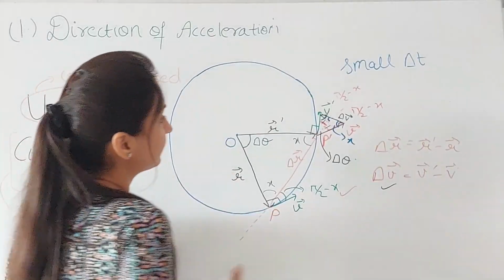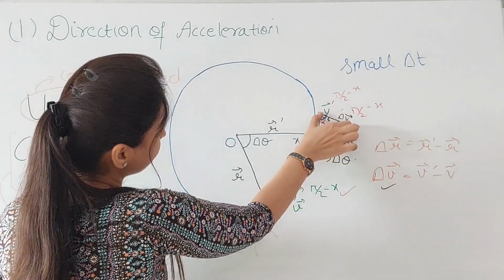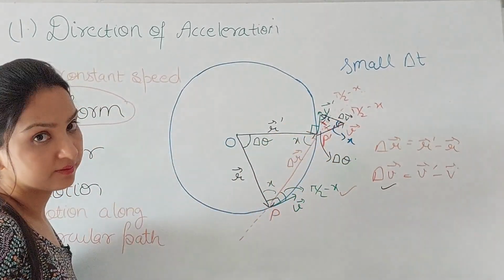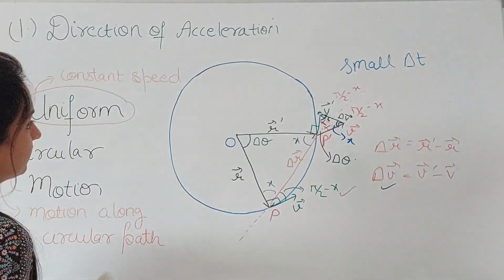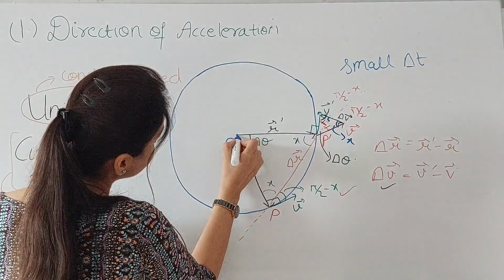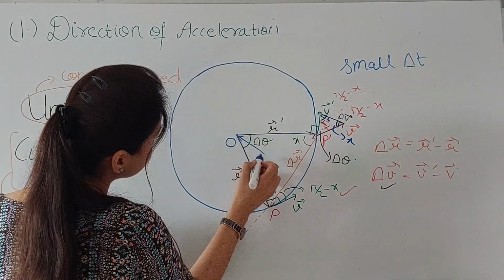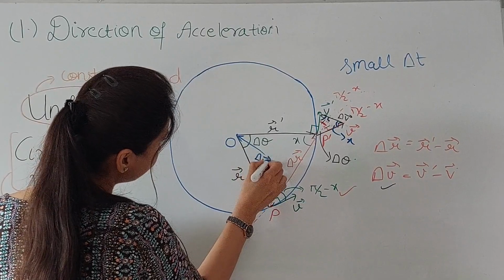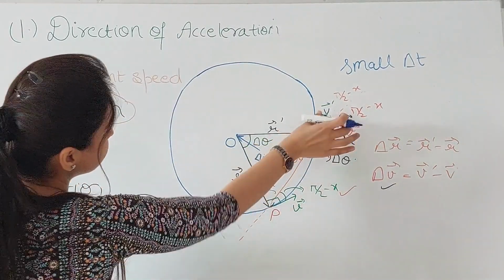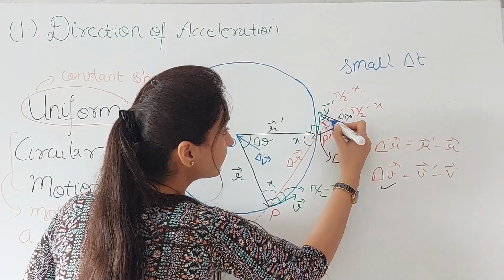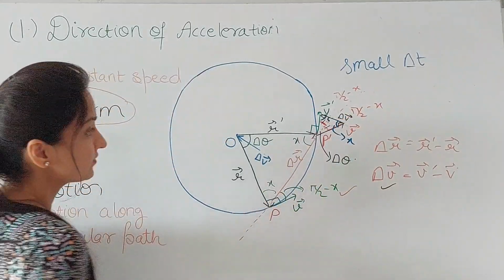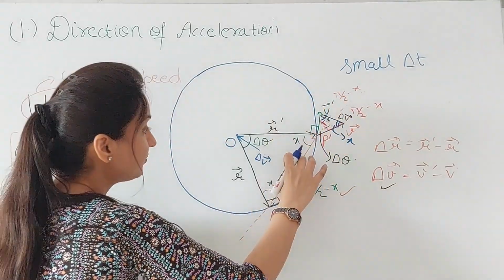Which means that if you do a parallel translation of this vector over here, what will you get? You will again get this like this. This is delta v, the length is same, direction is same, and this was the direction of this delta r vector. This delta v is again perpendicular.